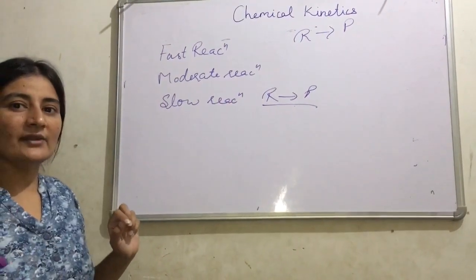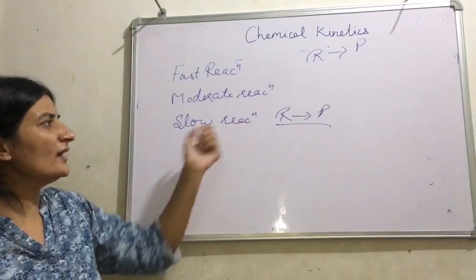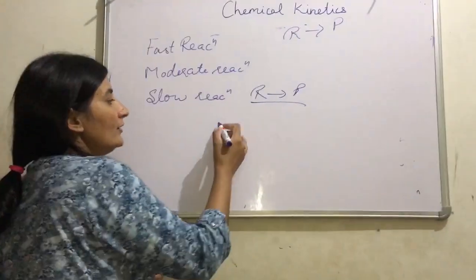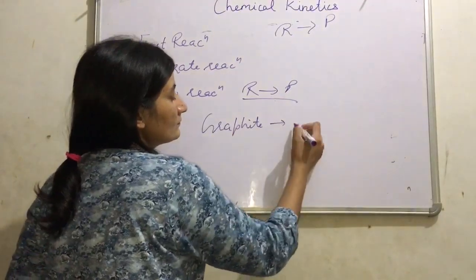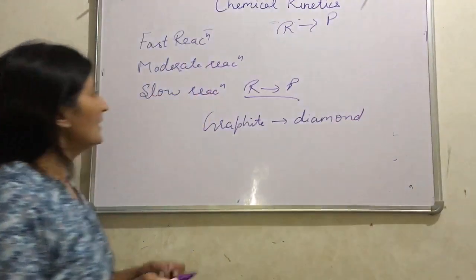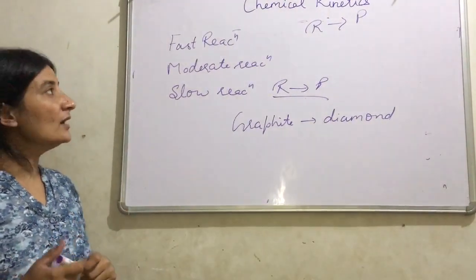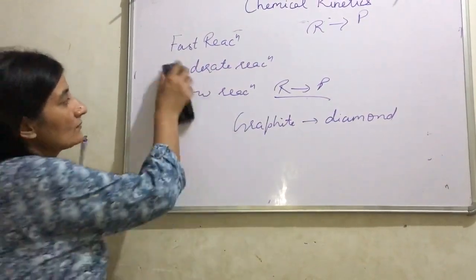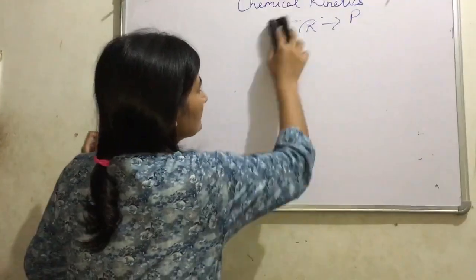Most of the reactions we are going to discuss here are moderate reactions. Examples of slow reactions are rusting of iron and the conversion of graphite into diamond. That is an example of a very slow reaction. Now, what are the factors on which the rate of reaction depends? Next topic is factors on which the rate of a reaction depends.